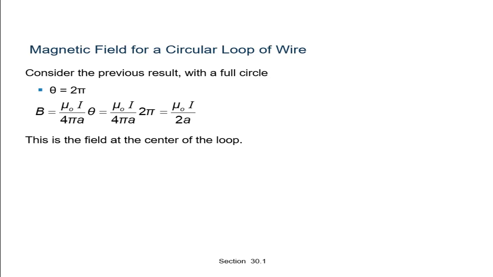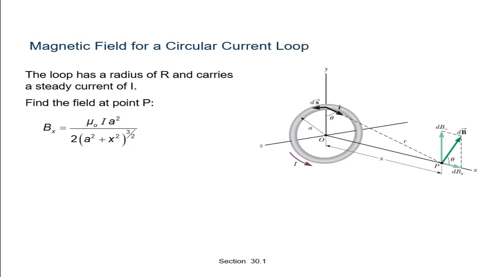So mu 0 I upon 2 pi a into 2 pi, 4 pi mu 0 I upon 4 pi a into 2 pi. So 2 pi will be cancelled out, and we will get mu 0 I upon 2a. So this is the field at the center of the loop. See here, there is the center of the loop.